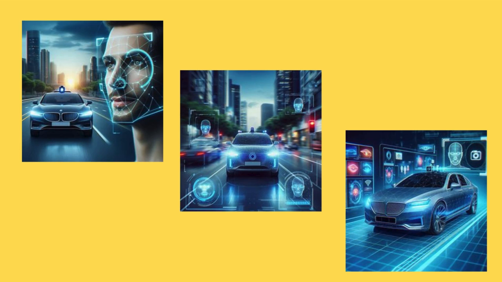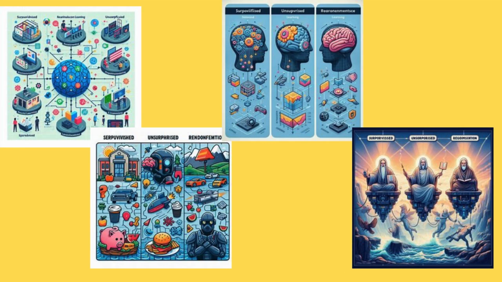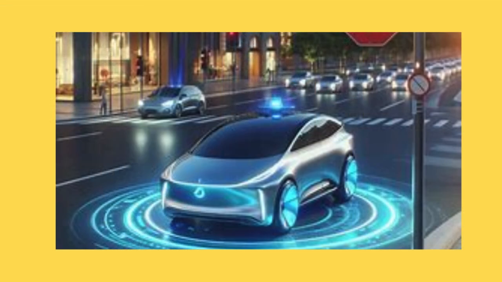So now what's the big picture difference between AI, machine learning and deep learning? AI is like the universe. Within this universe we have machine learning, which is like one planet, and on that planet we have deep learning, a country that specializes in complex tasks. AI is the broadest. Machine learning is a method within AI. Deep learning is a special type of machine learning that goes super deep with neural networks.